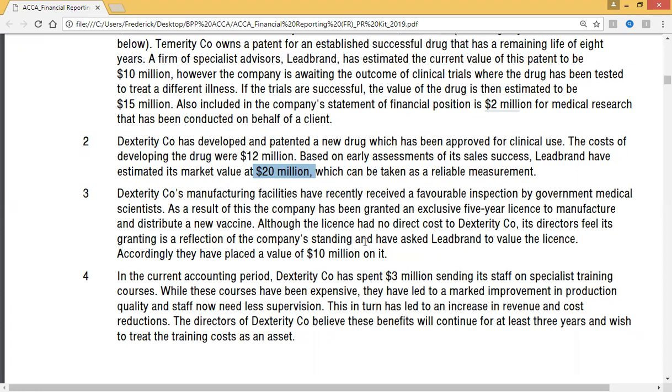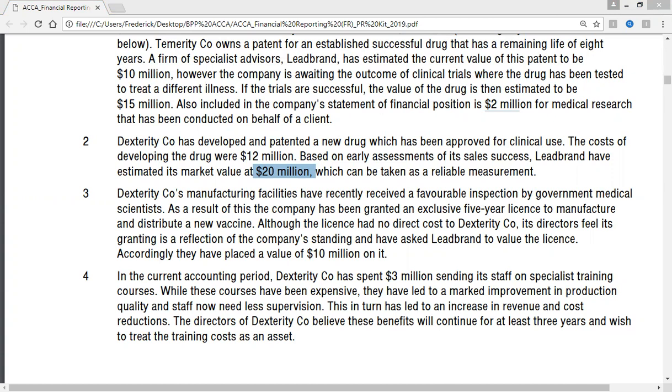So the question is, should you record the license as an intangible asset? Just yes or no. That's all. License for new vaccine. Yes. Capitalize it as what? Intangible asset.